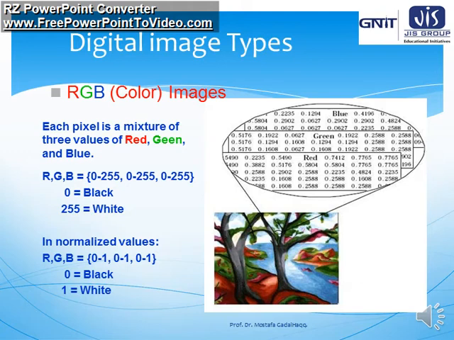Now if we superimpose all three layers of R, G and B, then only we get the corresponding color image. Here also the minimum value is 0 and the maximum value is 255. So 0 is equivalent to black and 255 is equivalent to white. This type of digital image is very important and is a real life example. Different types of digital cameras are used to take this type of color image.